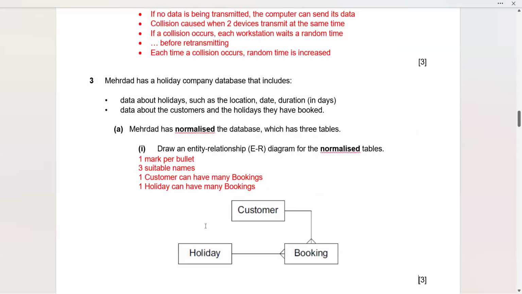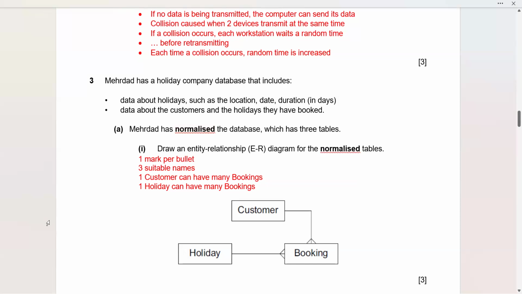Mehrdad has a holiday company-based database that includes data about holidays such as location, date, duration in days, data about customers and the holidays they have booked. Mehrdad has normalized the database, which has 3 tables. Draw an ER diagram or ERD for the normalized tables. So here you can see from here what we derived.